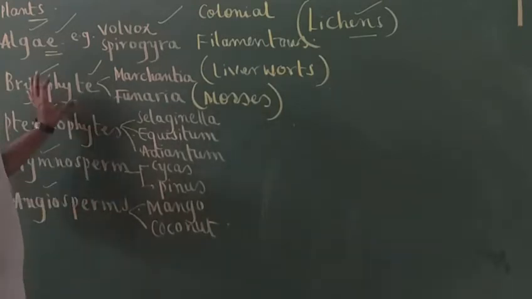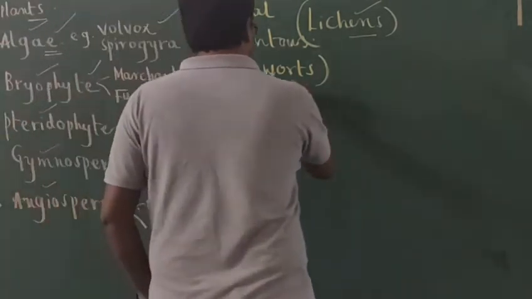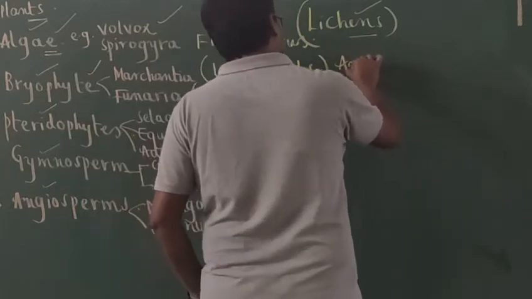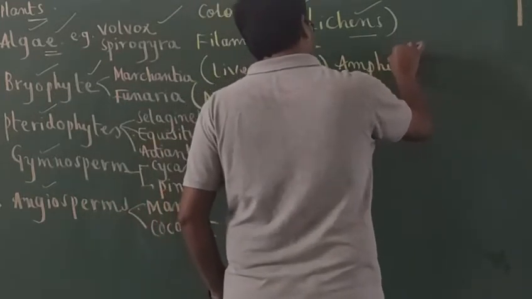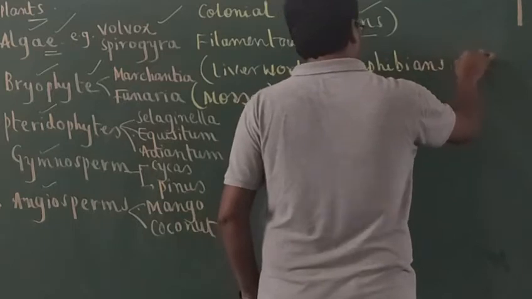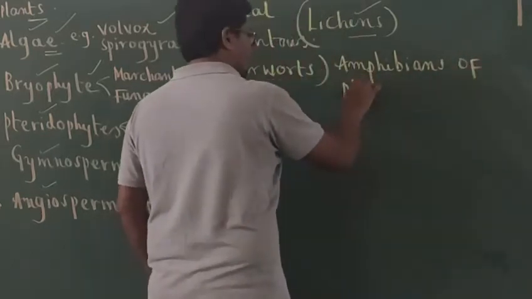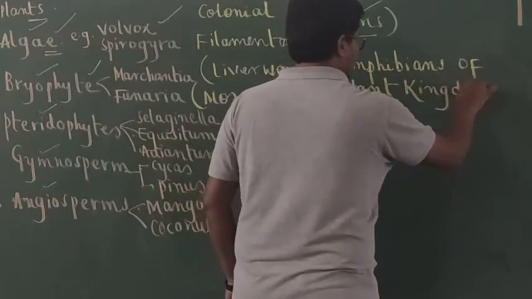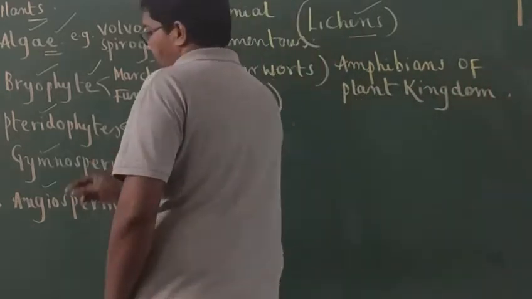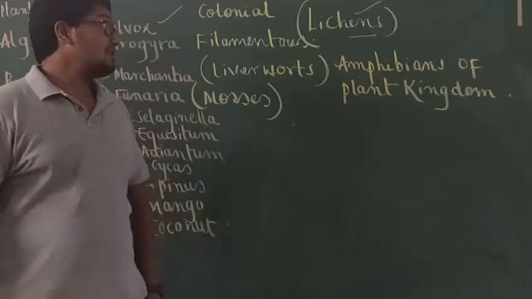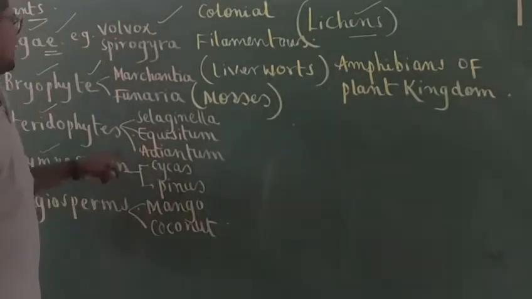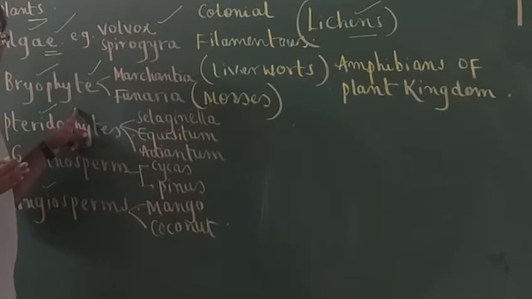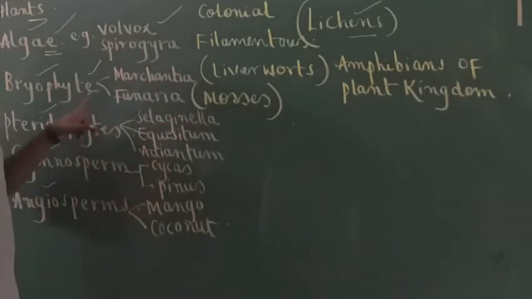And importantly, students should remember, bryophytes are popularly known as amphibians of the plant kingdom because bryophytes can survive on land, on soil, but bryophytes cannot complete their reproduction without water.